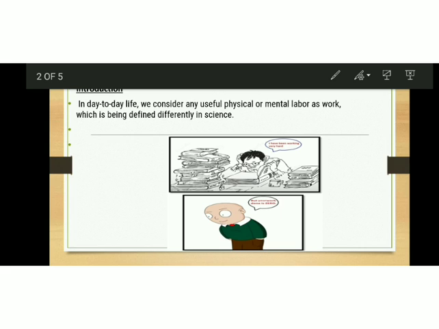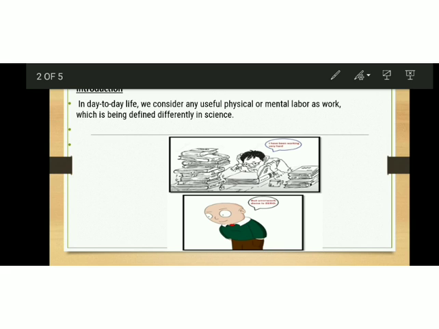Now consider another example. You climb up the steps of a staircase and reach the second floor of a building just to see the landscape from there. You may even climb up a tall tree. If we apply the scientific definition, these activities involve a lot of work. Why? When you climb up the steps of a staircase, there is a force and that force is acting in the upward direction because we are climbing up. And as a result of that force, there is displacement. You have reached the second floor of your building from the ground floor or from the first floor. So there is a displacement.